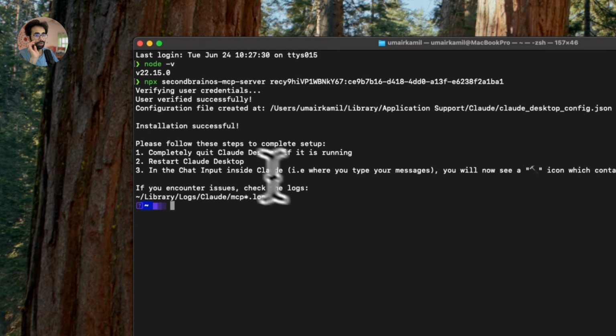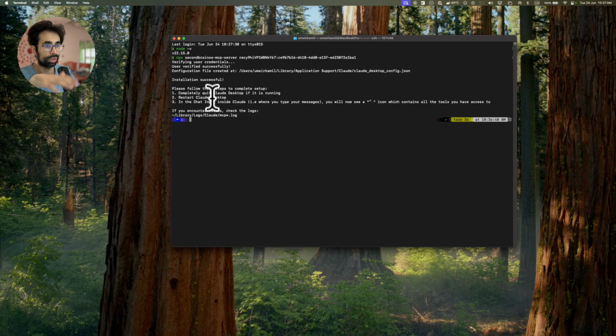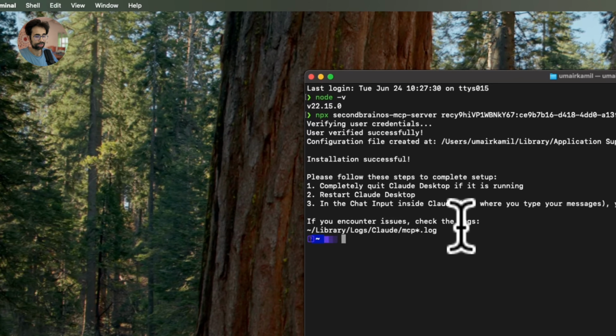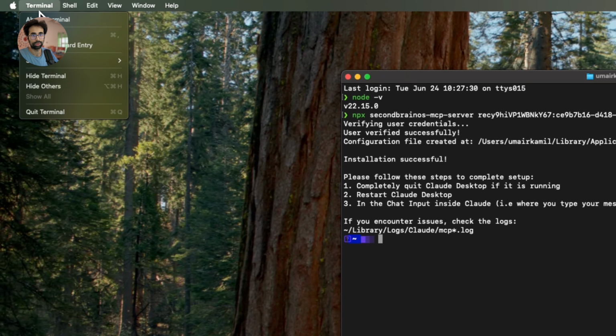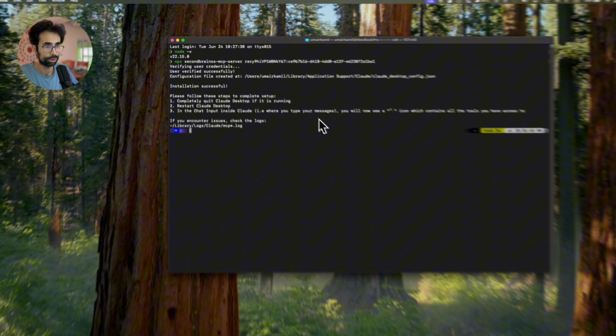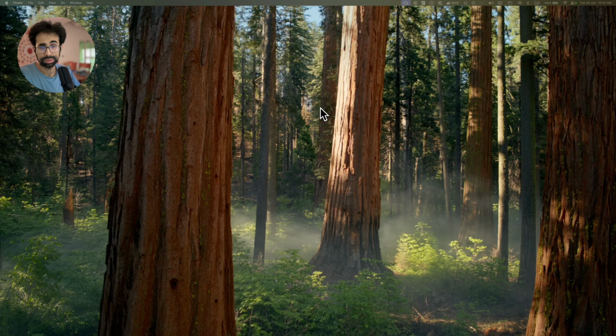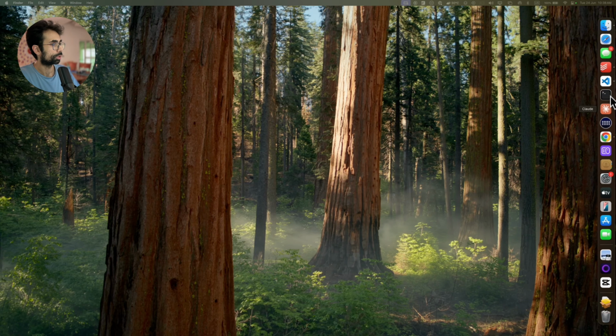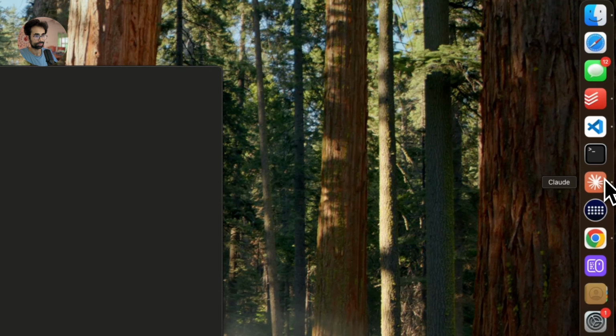Anyway, once the installation is done, it will say installation is successful. Please quit Claude and restart the Claude app, and then you can start to ask it for whatever you want. Now, at this point, you can just quit the terminal. You can either go here and quit terminal, or just press Command Q or whatever the relevant command is on your machine. So I'm just going to press Command Q. Now, the next step is simple. You just want to open up Claude. So I'm just going to go here and open up Claude.